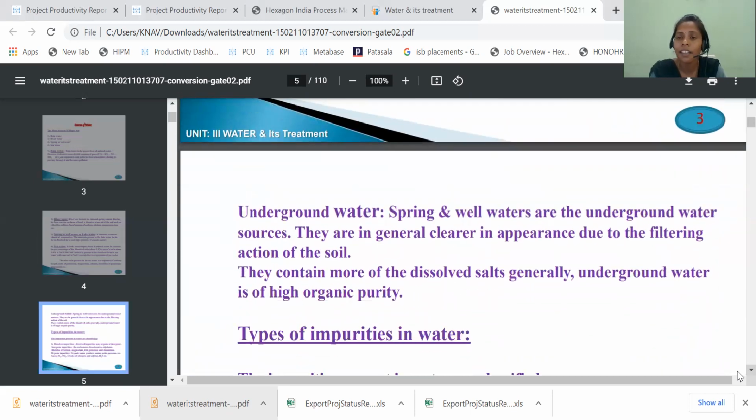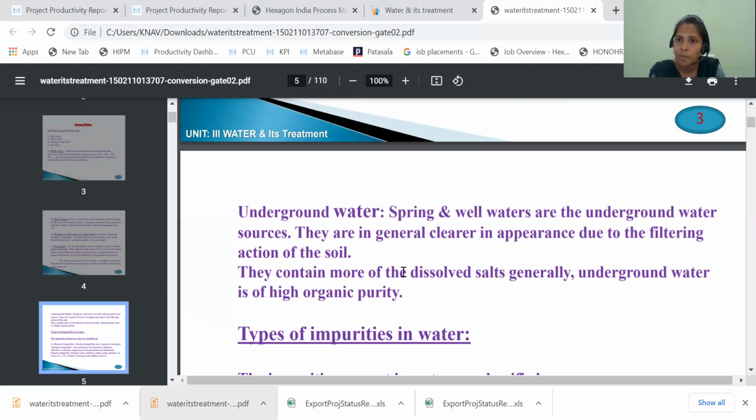And the next one is the underground water, which is also called borewell water, which we get after digging. Underground water, spring and well waters are the underground water sources. They are in general clearer in appearance due to the filtering action of the soil. The soil has a filtering nature.